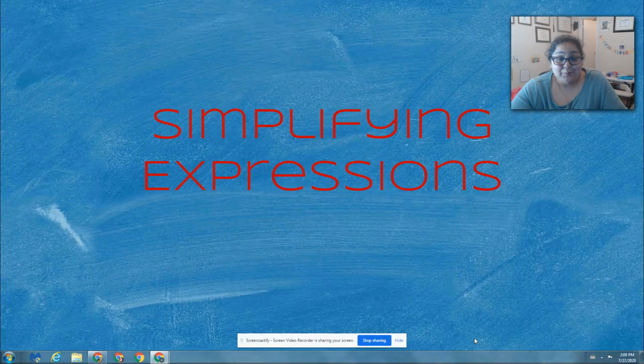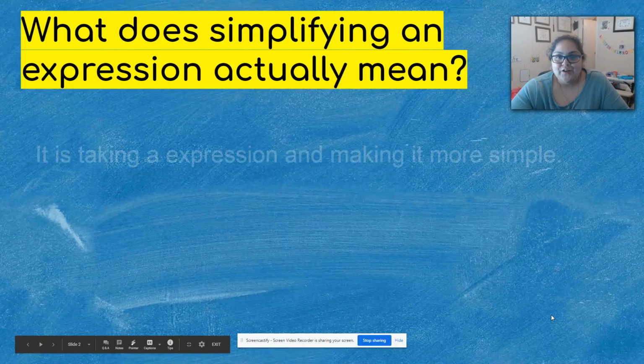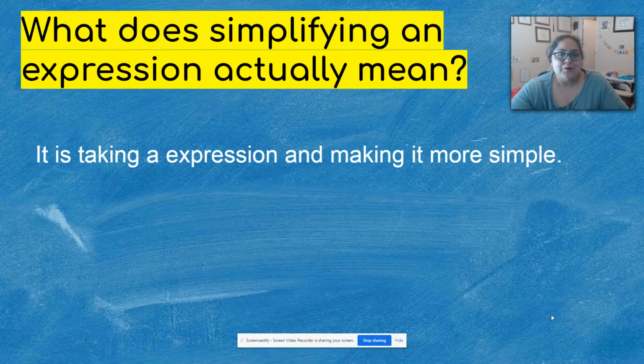This is simplifying expressions, okay? This is what the video is going to be about, simplifying expressions. All right, so what does simplify mean? What does that actually mean, that you're simplifying an expression? Well, what that means is that you're taking the expression and making it simpler. You're shrinking it down, taking a really long sentence and making it shorter, okay?